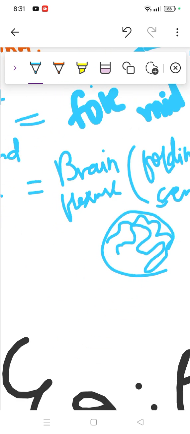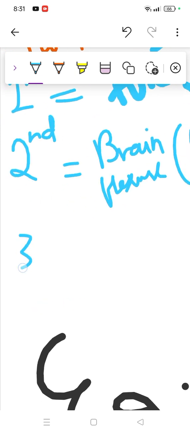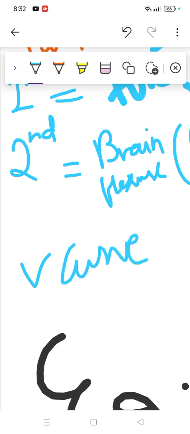Then comes the third part, which is about the third month. That's making brain waves. Not the third month, but that even happened in the second month. So we'll see brain waves as well, which can be seen. Curve, we can see the bending.